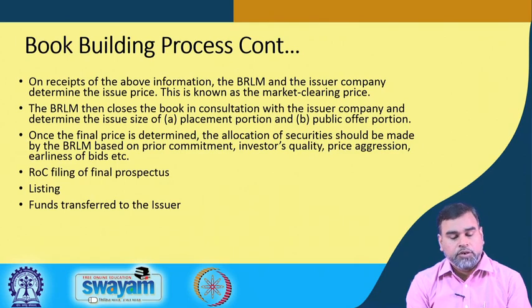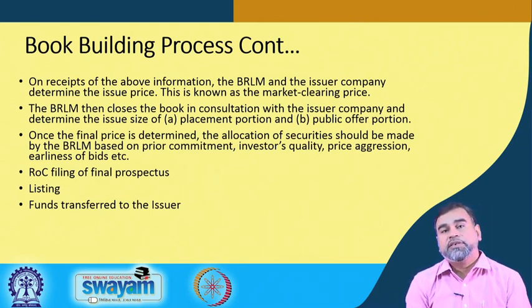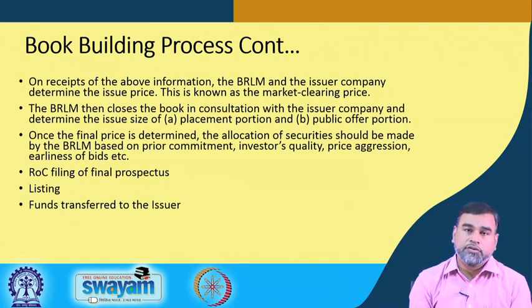The allocation of the securities will be made based on prior commitments, investor quality, price aggression, earliness of the bids, etc. There are different factors they can consider.